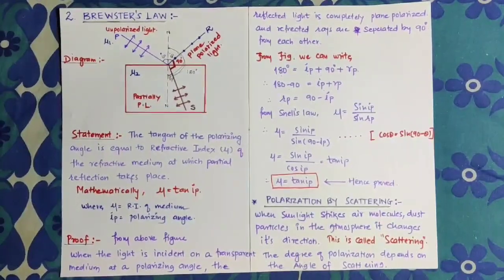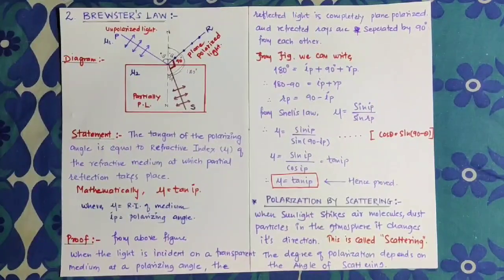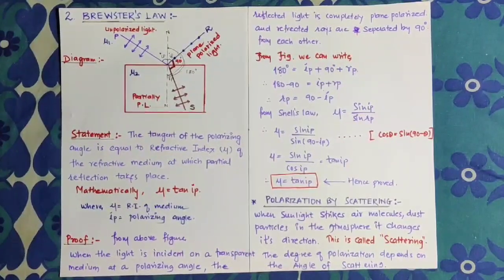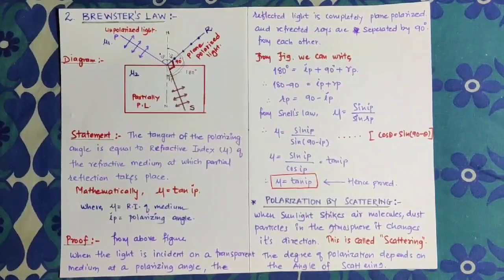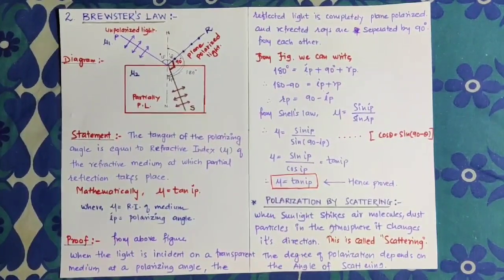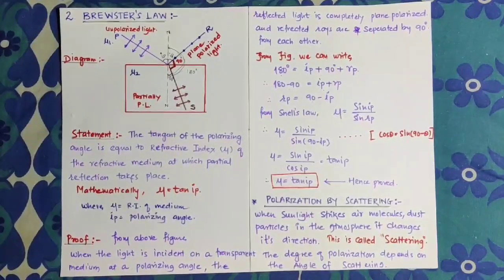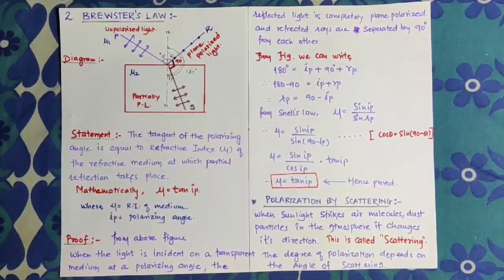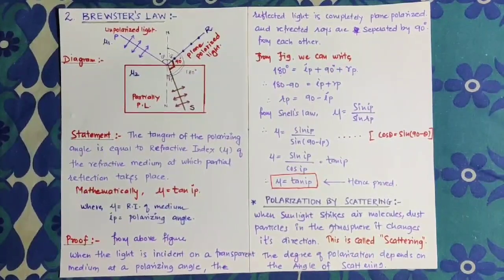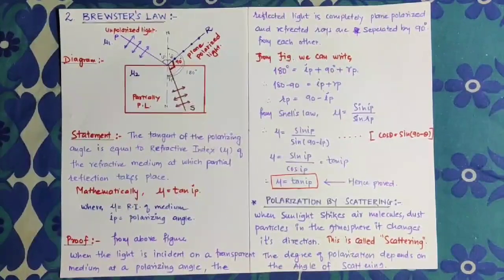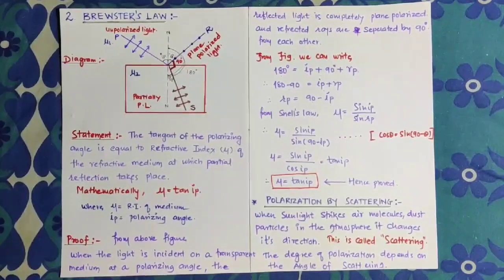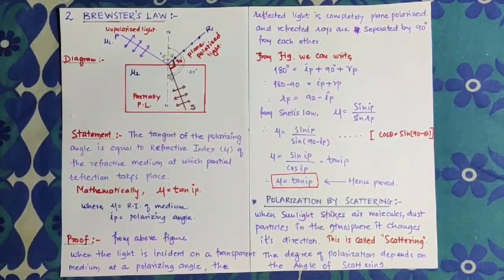It's a very simple law to understand: when unpolarized light passes through any transparent medium, the plane polarized light and partially polarized light are separated by 90 degrees, and the refractive index of the transparent medium is equal to the tangent of the polarizing angle.